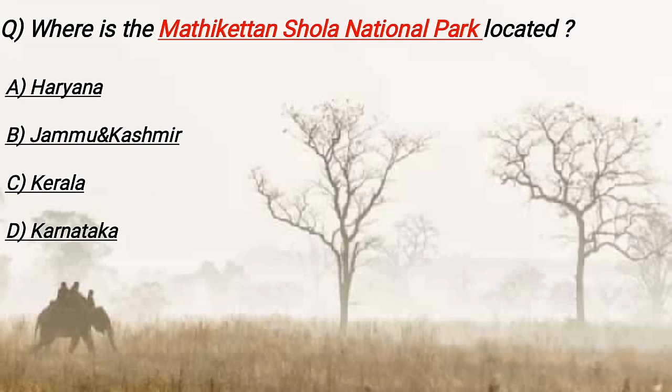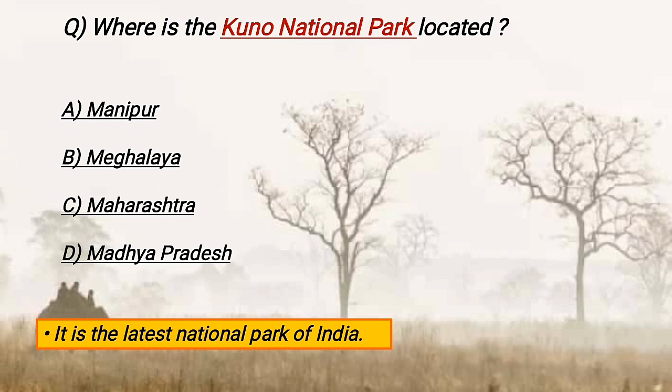Where is the Mathikettan Shola National Park located? It is located in Kerala. Where is the Kuno National Park located? It is located in Madhya Pradesh and it is the latest national park of India. There are 105 national parks in India, so it is the 105th national park of India.